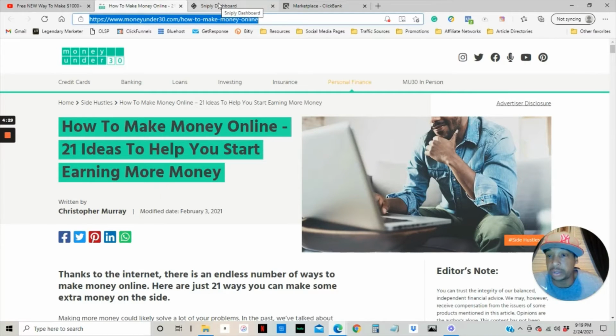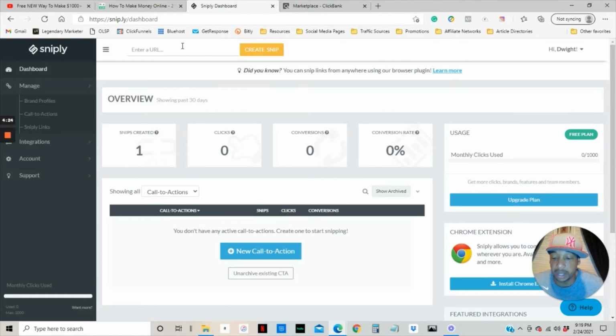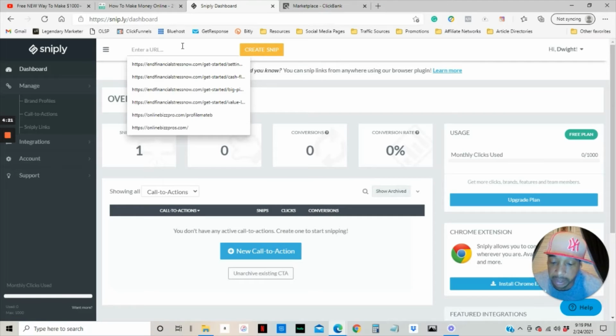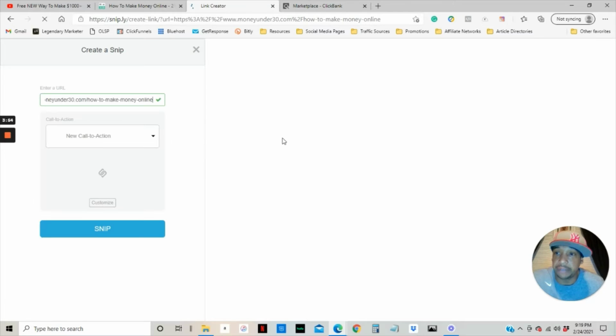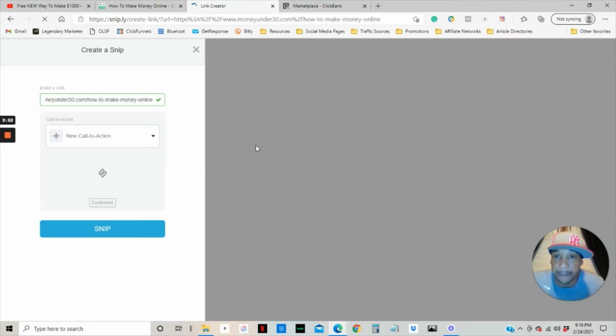All right, so now what we're going to do next is go back to the website that we found earlier, and we're going to copy the URL from that site, and paste it into this area here and click on create snip. Now it should take just a second or two. It doesn't take very long to create a snip usually. But once you hit create, after a few seconds, it'll do a little bit of thinking like these computers do, and then it's going to pop out an exact replica of the URL that we just added in.